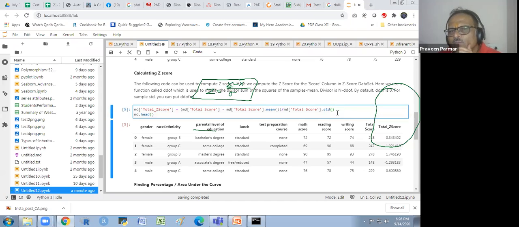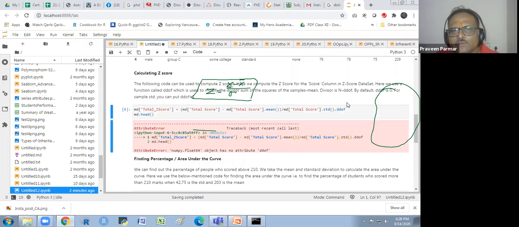We could write one more thing. Sometimes we take n minus 1, so ddof. We could write here dot, sorry, ddof. And if I run this, what happened to this?